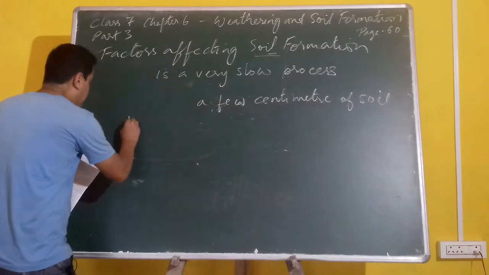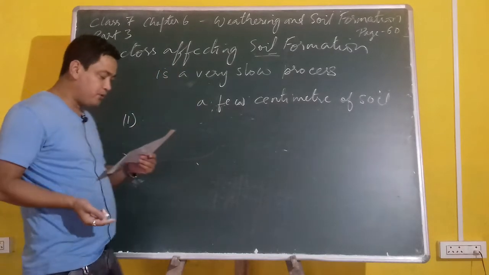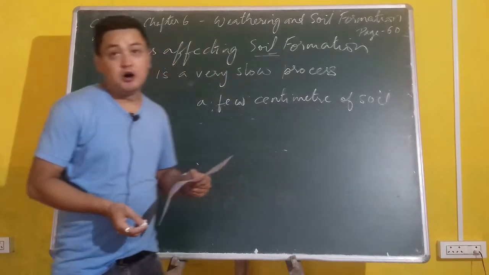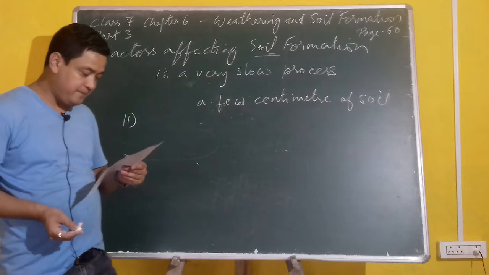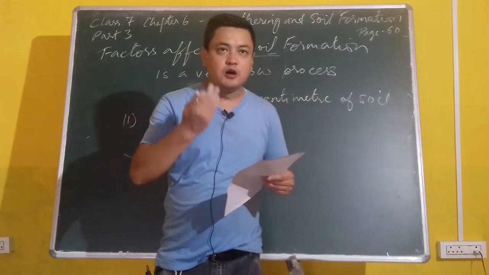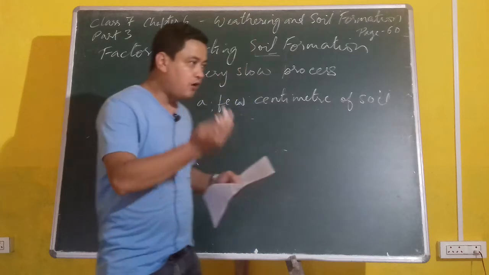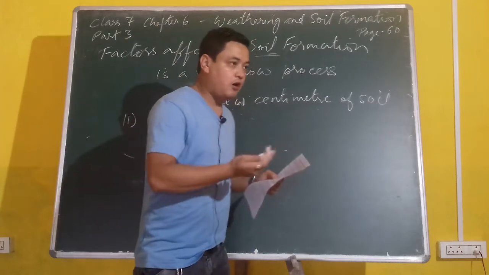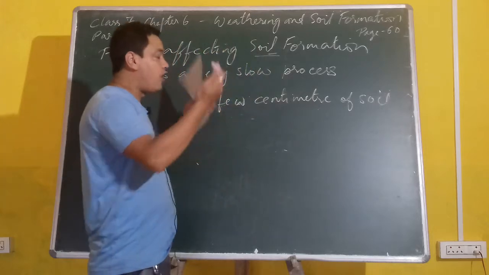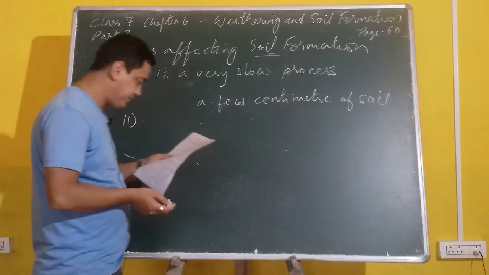They are, number one, you can see in your book, page number 60, nature of parent rocks. Nature of parent rocks means the quality of the parent rock, or the main original rock from which these rocks are formed.